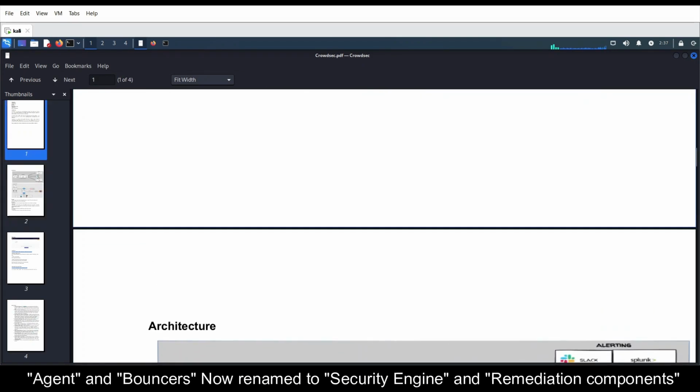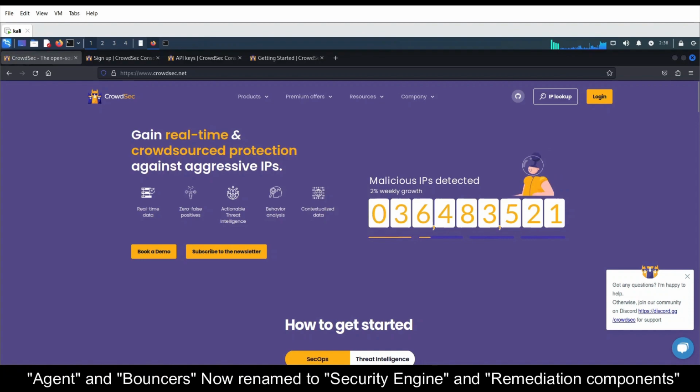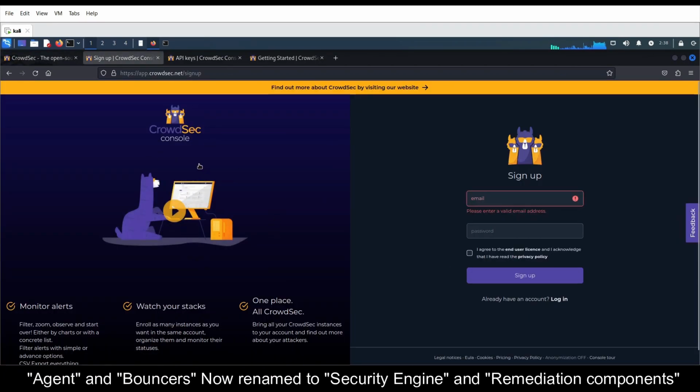So this is about the cool Crowdsec tool. If you want to know more, just visit the website www.crowdsec.net. The particular app is running at app.crowdsec.net.